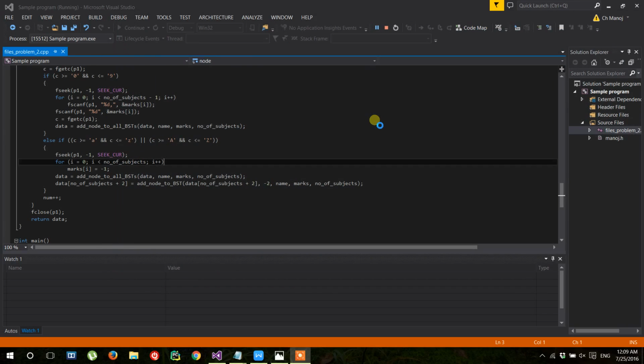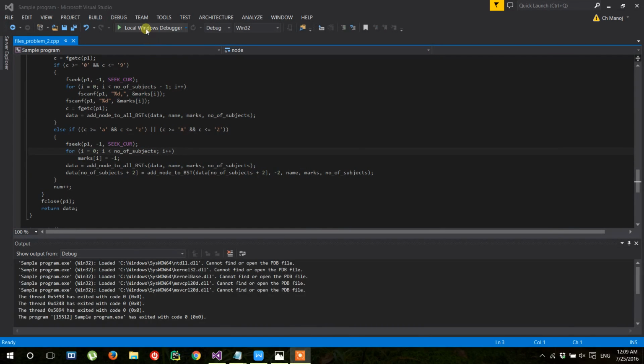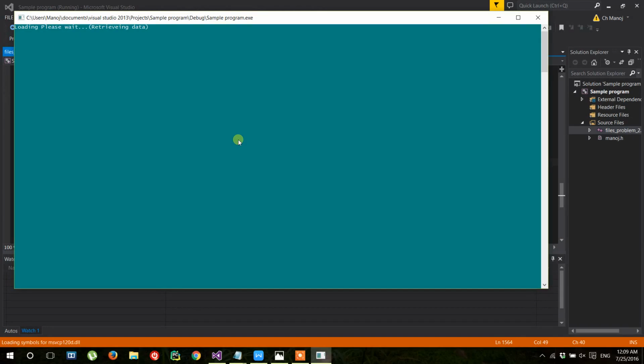Okay, let us re-execute it. Okay, loading, please wait. Okay, let us check for user 007. Sorry, 107, and view marks. Okay, so the changes have been applied even though we closed the file.